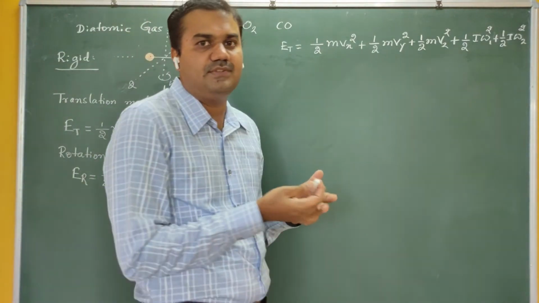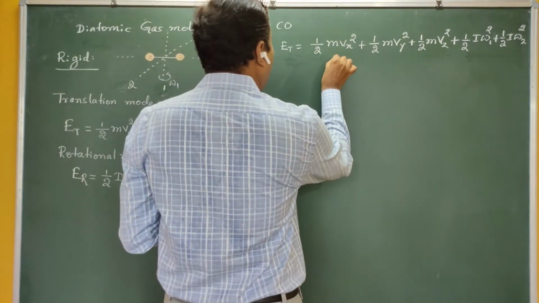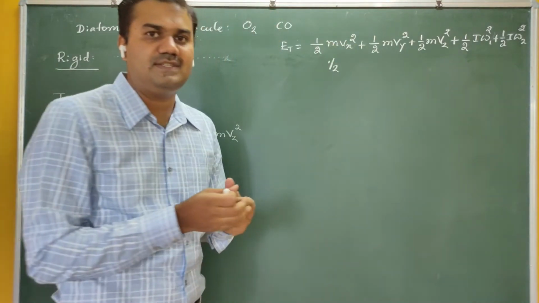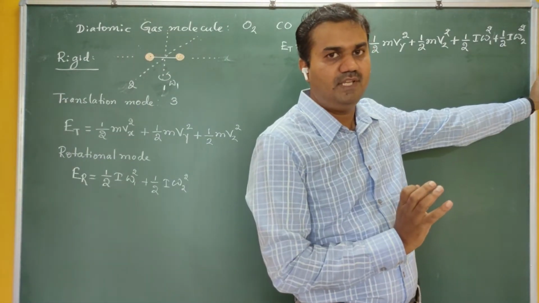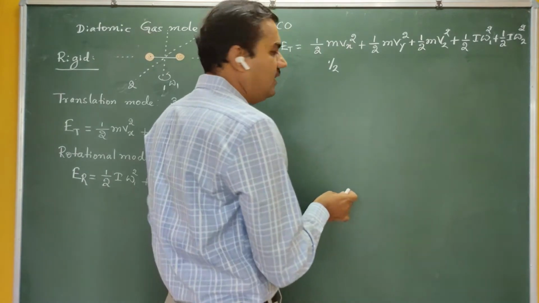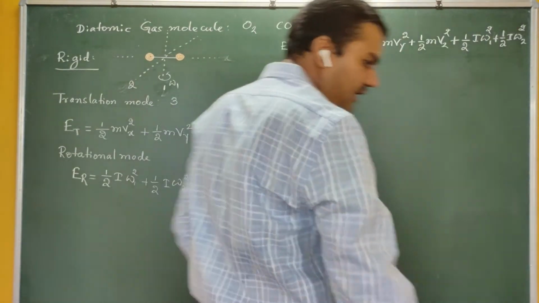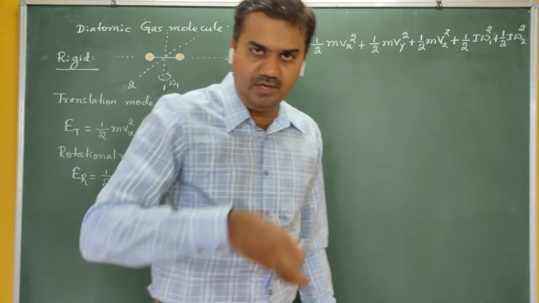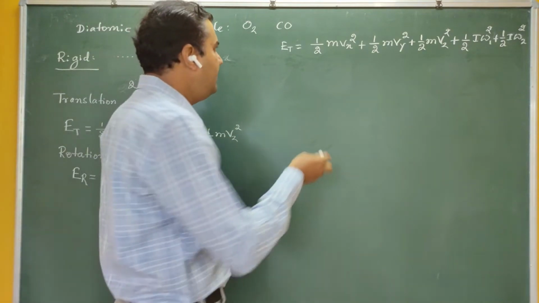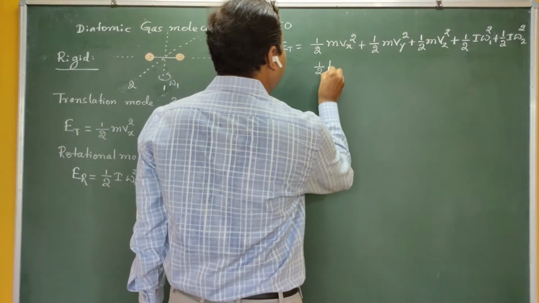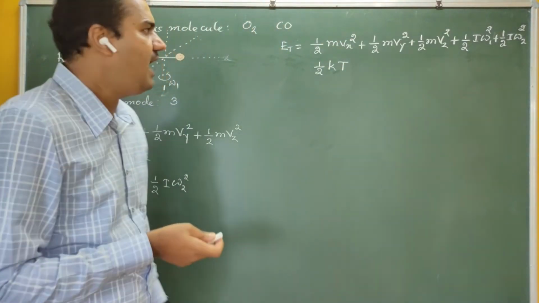In the last class we discussed all this concept. So what does Maxwell's law of equipartition of energy say? Energy is equally distributed among the various degrees of freedom, and per degree of freedom per molecule, the energy is half kT, where k is the Boltzmann constant and T is the absolute temperature.